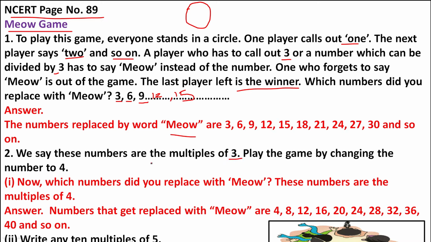Play the game by changing the number to 4. Now which numbers did you replace with meow? These numbers are multiples of 4: 4, 8, 12, 16. Whoever gets this number, they have to say meow. Like that you can play the game at home very nicely. In this game we understand the multiples of 3, multiples of 4, multiples of 5, and so on.